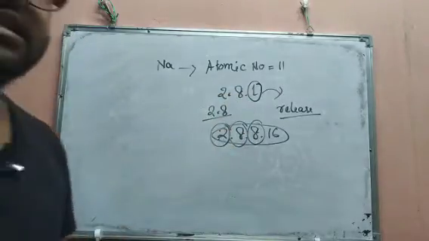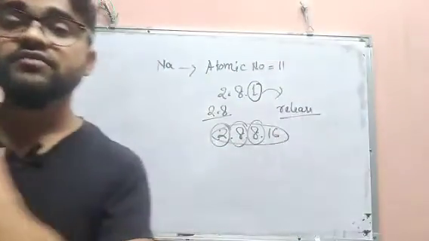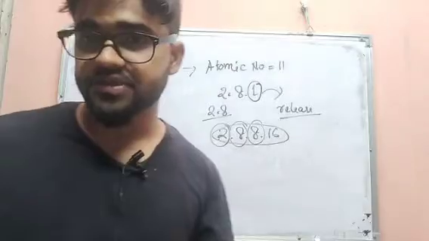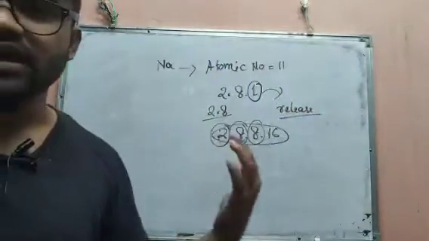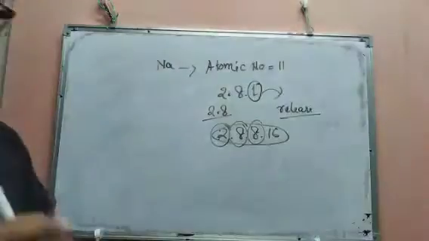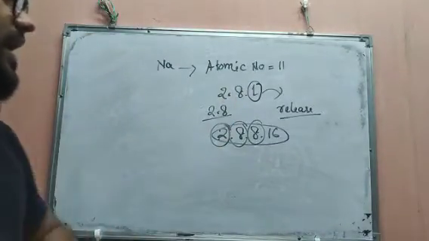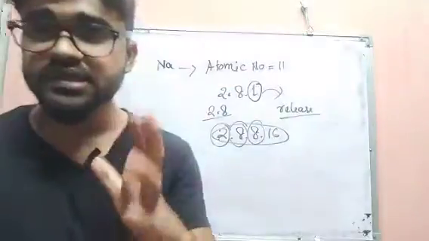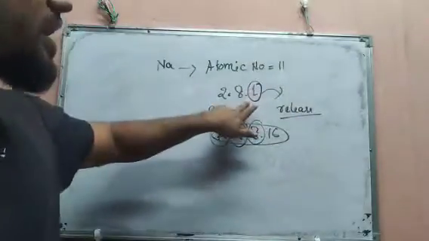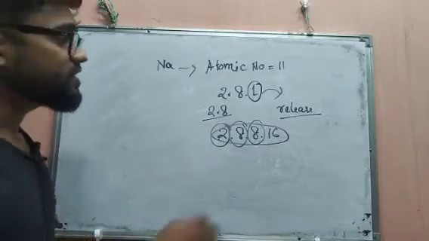Why will he release it? Maybe you can ask, sir, why is he releasing one atom instead of borrowing 7 atoms from another element? See, it is easier to release one atom rather than to collect 7 atoms. That's why he will release that one atom.